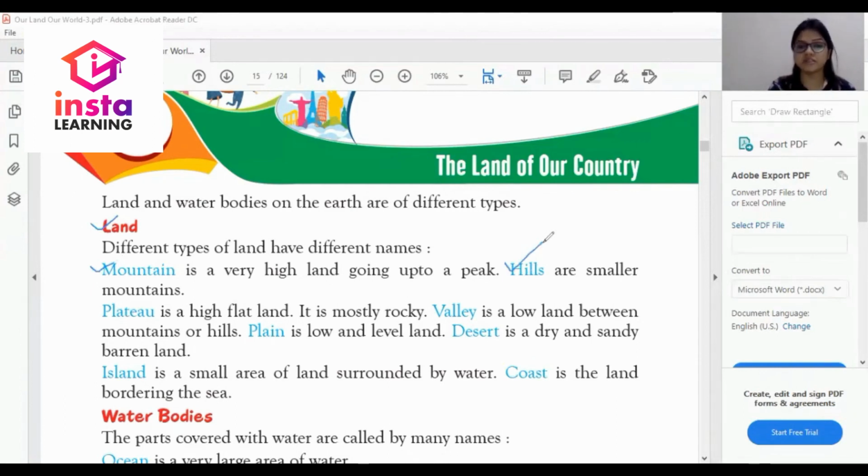The third one is plateau. What is a plateau? A plateau is a high flat land. It is mostly rocky. The fourth one is valley. A valley is a low land between mountains or hills. The area between mountains and hills is called a valley.